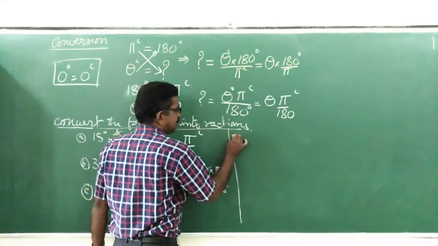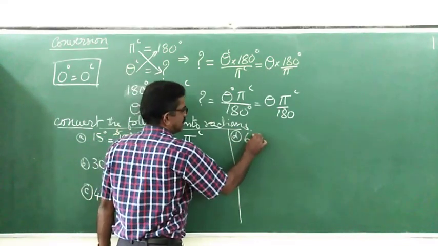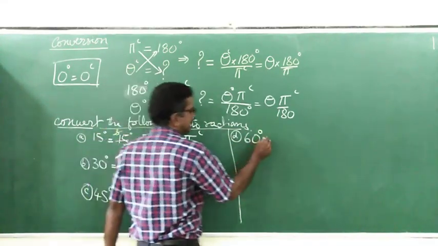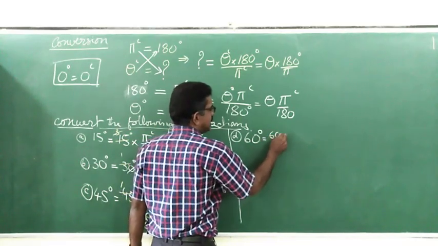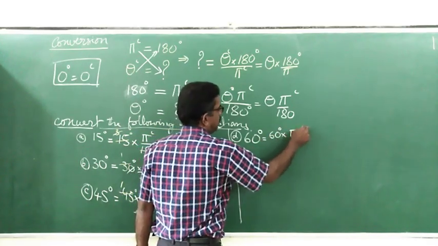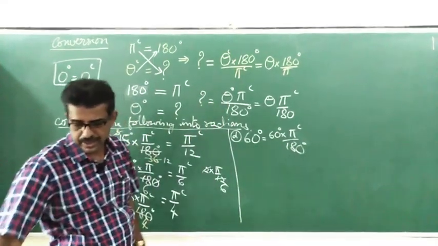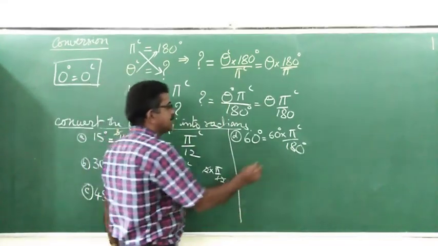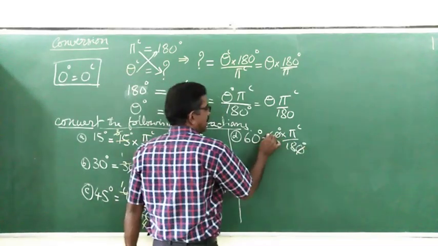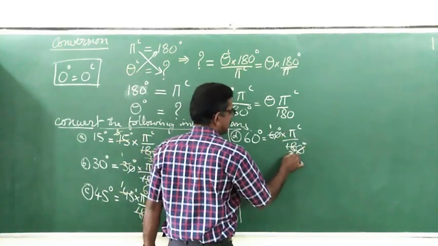Next I will continue with 60 degree. 60 degree is 60 into pi divided by 180. So what do you expect here? 6 ones are 6, 6 threes are 18.